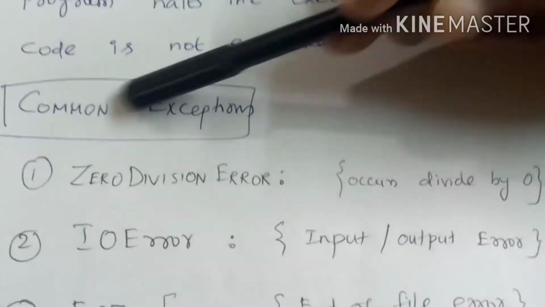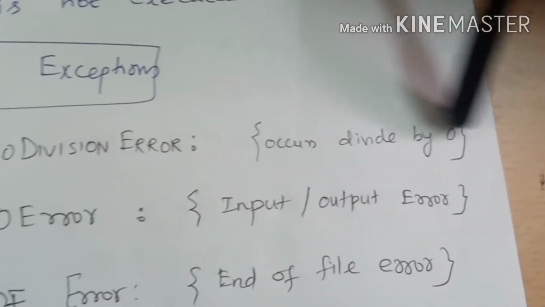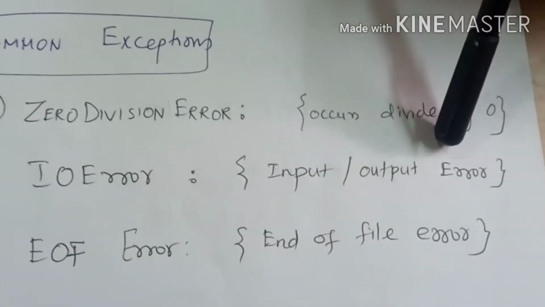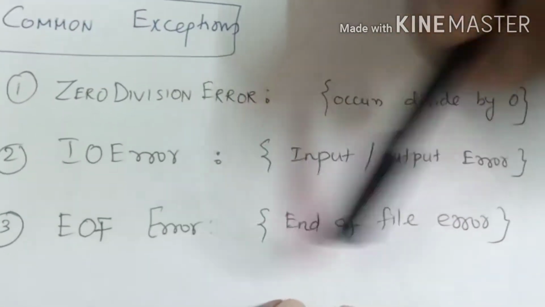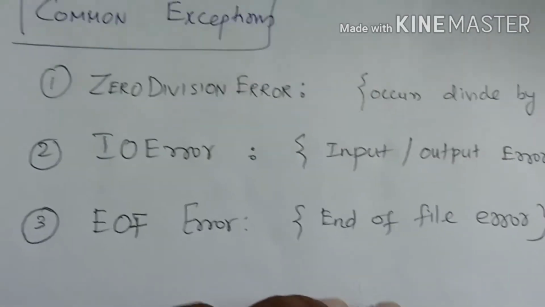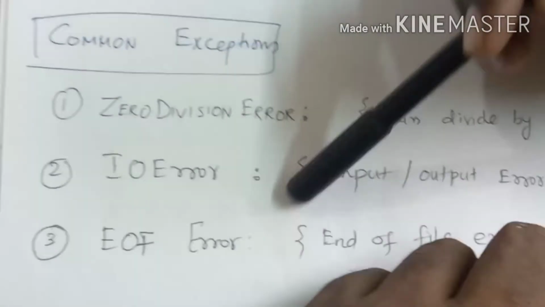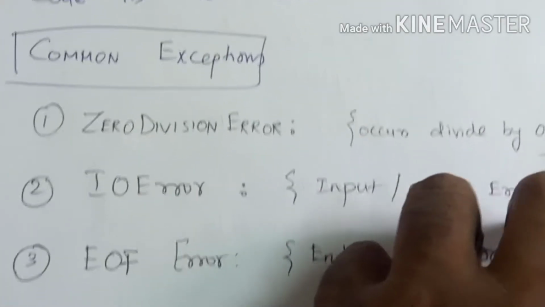So let me give some common examples of exceptions. Some common exceptions are ZeroDivisionError, which occurs when you try to divide by 0. IOError, that is any kind of input output error, like a file case. EOFError, EOF meaning end of file, that is when you try to read the content of the file beyond the last line of the file, then you will get the EOF error. All these are some of the common exceptions which may occur in Python or any other programming language.